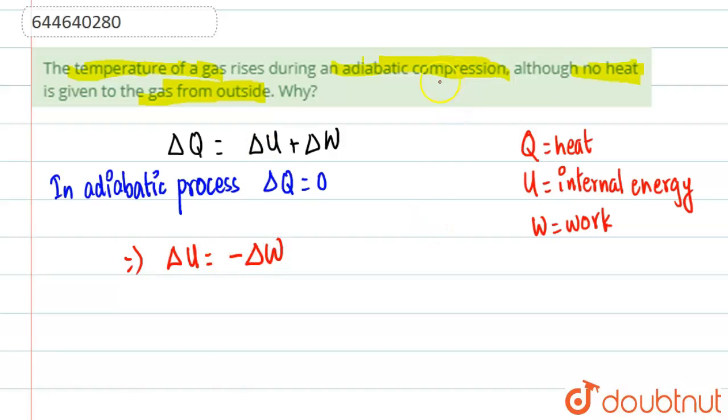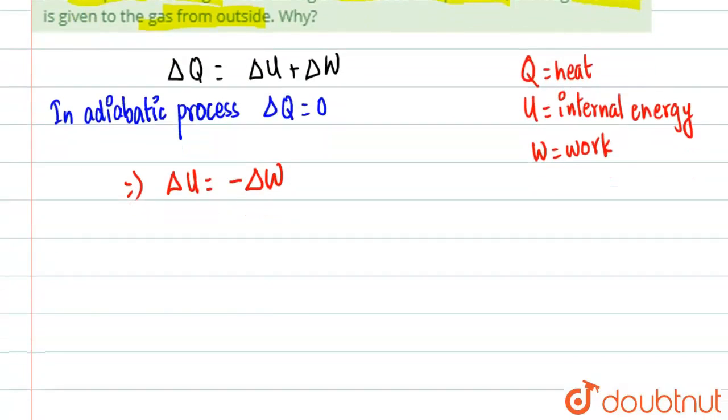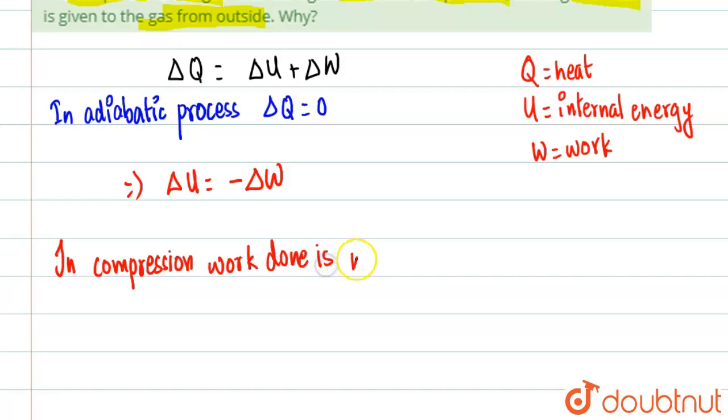So in compression, basically the work done is negative. So if you see the change in work done, it will be negative, and minus of negative will become positive.